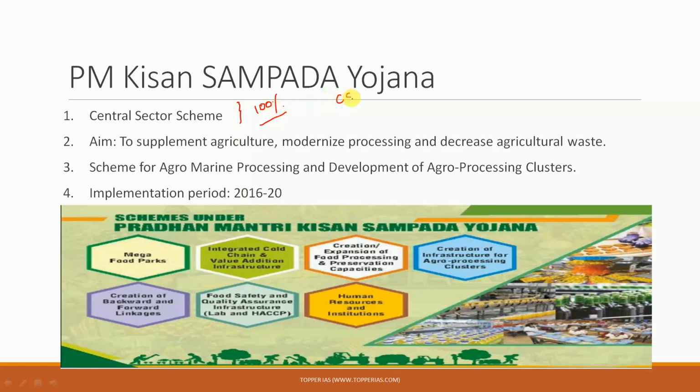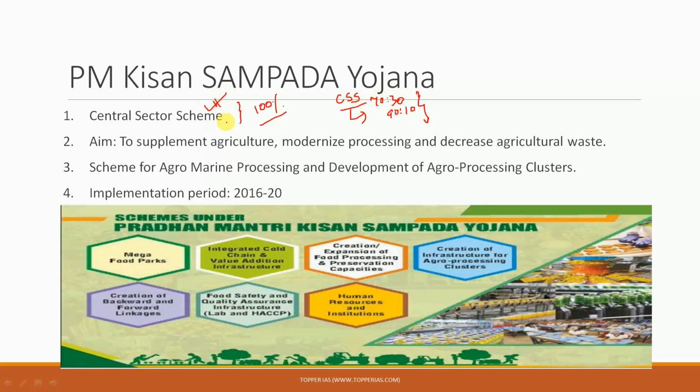Whereas a centrally sponsored scheme is one where the central government is sponsoring that scheme in a particular ratio. This could be the 70-30 model, or for that matter the 90-10 model. So these are the ratios in which the central government is sponsoring, and the implementation burden of these schemes is on the state government, on matters which are in the central or union list, as well as on matters which are in the state list. So this is the basic difference between a central sector scheme and a centrally sponsored scheme, and Kisan Sampada Yojana here is a central sector scheme, so please remember that.